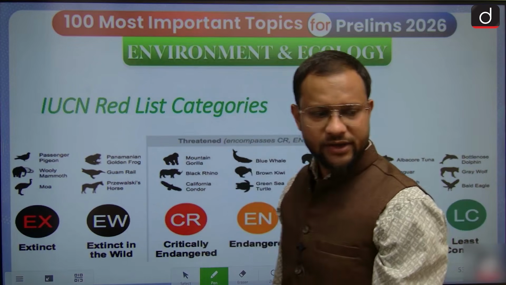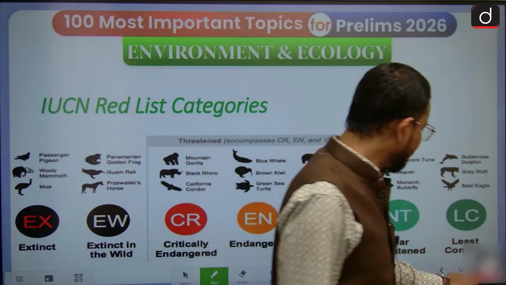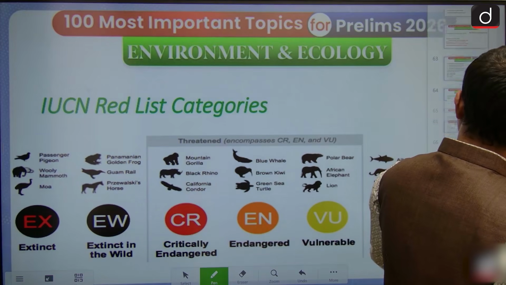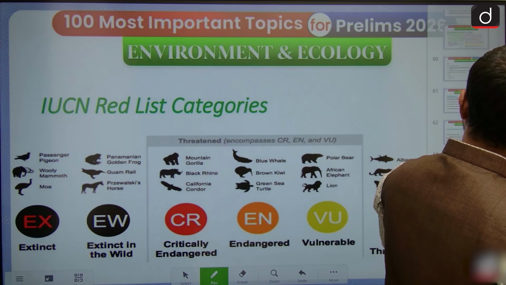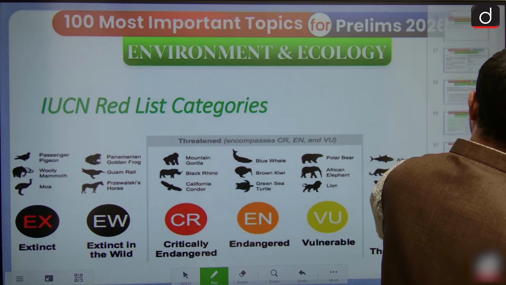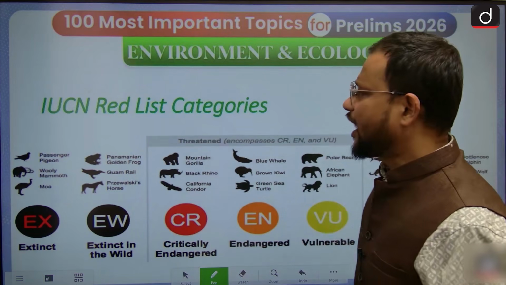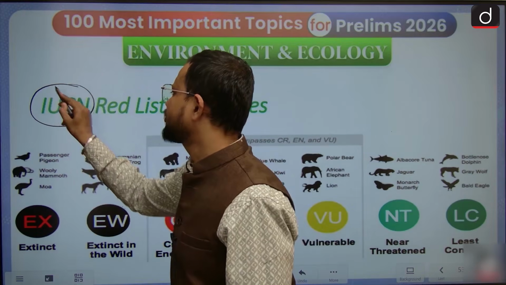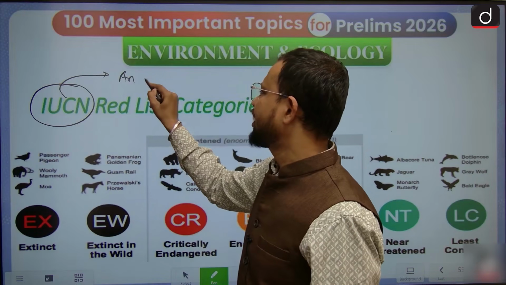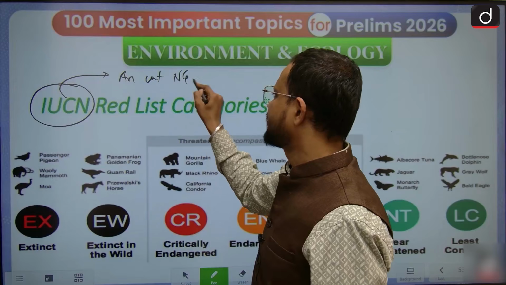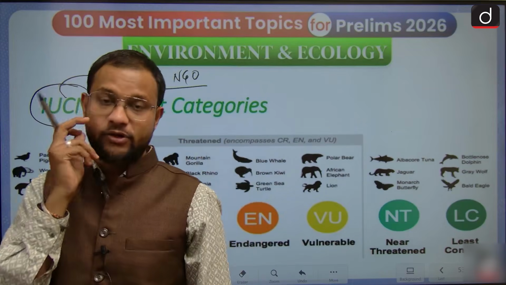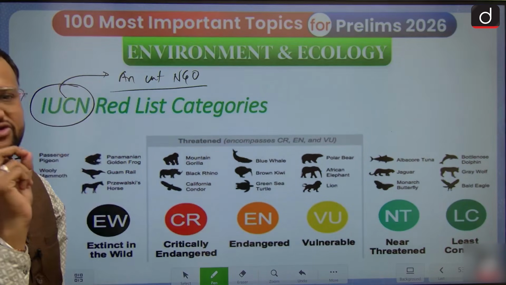Next, IUCN Red List categories, guys. IUCN, the International Union for Conservation of Nature, is an international NGO that considers the protection of wildlife species its duty.